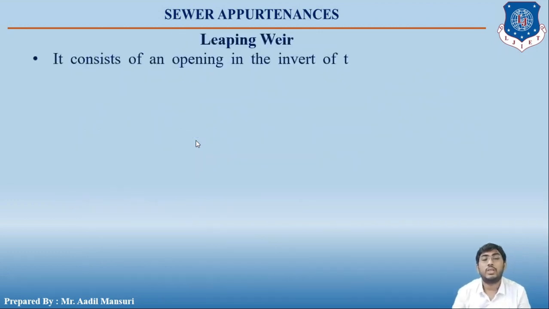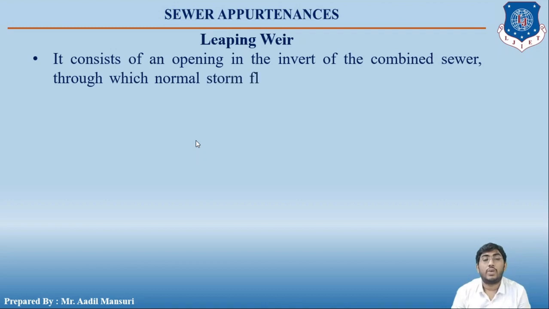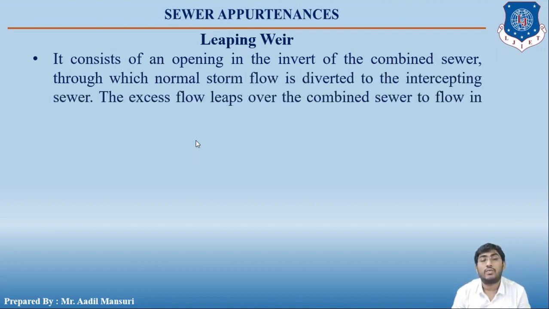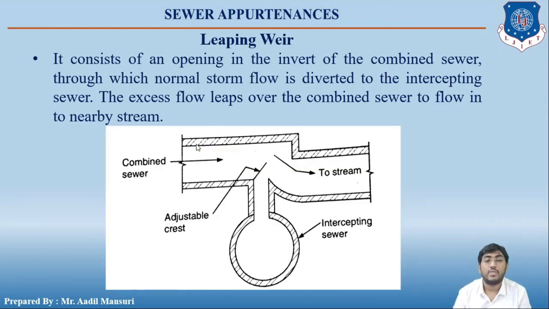The first one is the leaping weir. It consists of an opening in the invert of the combined sewer through which normal storm flow is diverted to the intercepting sewer, and the excess flow leaps over the combined sewer to flow into the nearby stream. So you can see, this is the plan.